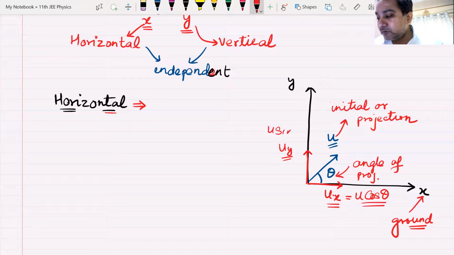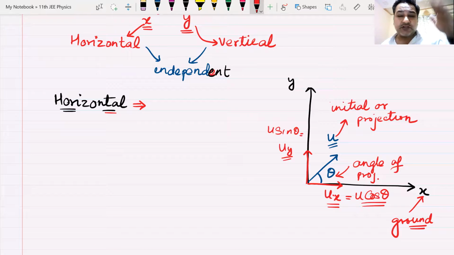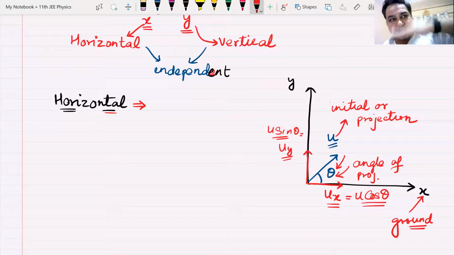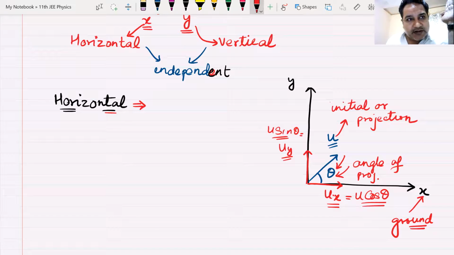Do we remember this? Uy will be u sin theta and ux will be u cos theta. We have done this in the previous chapter, resolution of vectors. The horizontal component is u cos theta and the vertical component is u sin theta. I told you that whichever side you make this angle theta, that axis becomes cos, and the other axis becomes the sine axis, right?